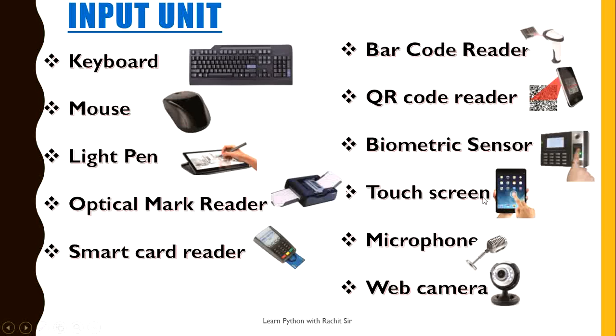Next is touch screen. It is a type of display screen which allows interaction with the computer through a touch sensitive transparent panel covering the entire screen without any intermediate device. The touch screen uses a technology that enables the user to touch the screen with their fingers to select objects.